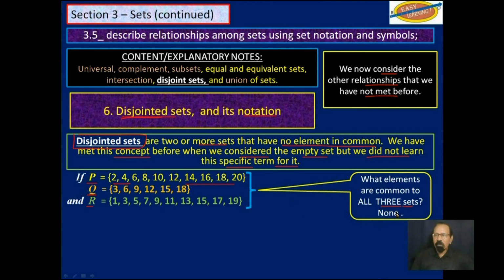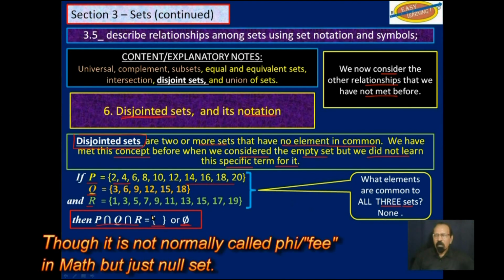You look at them carefully and you find that actually no element is common to all three. Therefore, P intersection Q intersection R is the null set. Remember that symbol is phi, which is a null set.